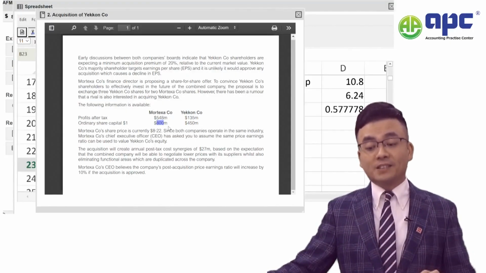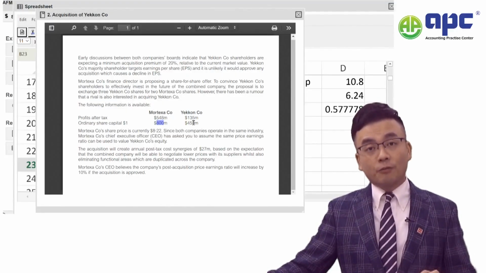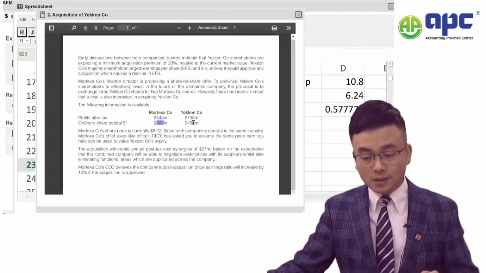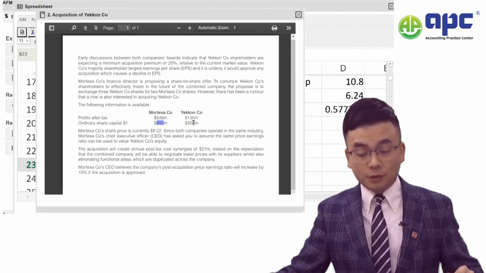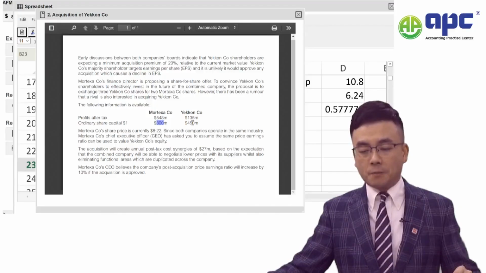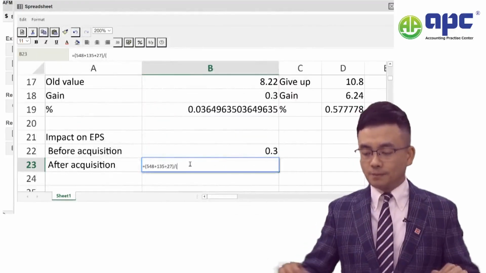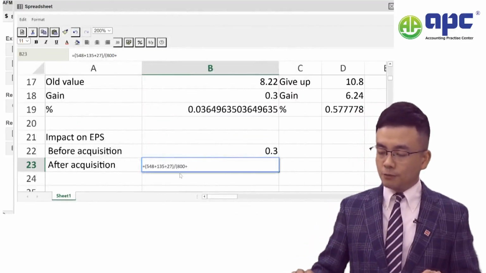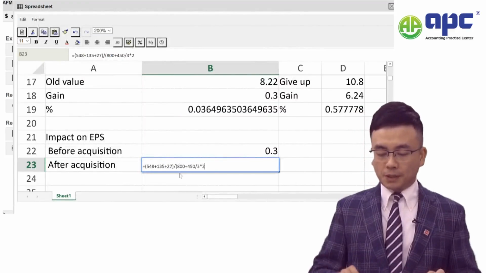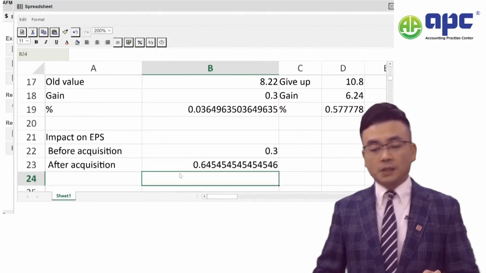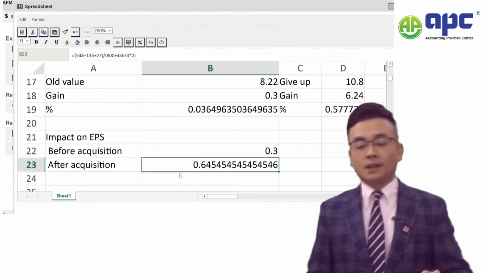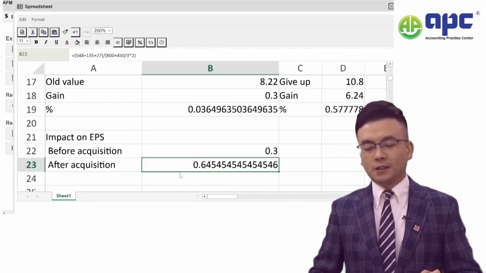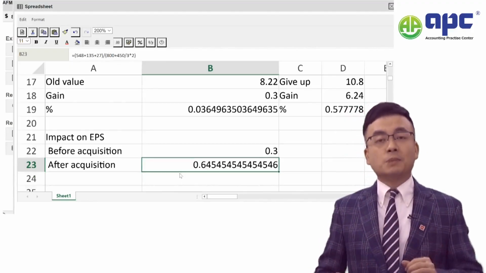From a combined entity's point of view, for every 3 of your shares, you will get 2 of mine. So I have to take 800 plus 450 over 3 times by 2. That would give me 0.6045 or something like that. I will say that, yeah, the EPS is increased.